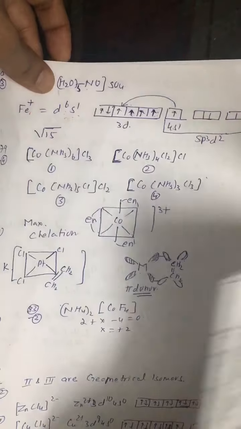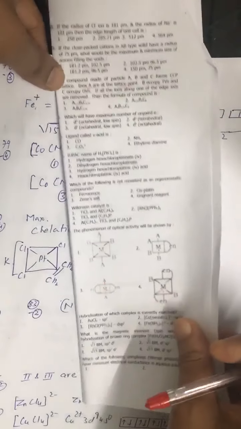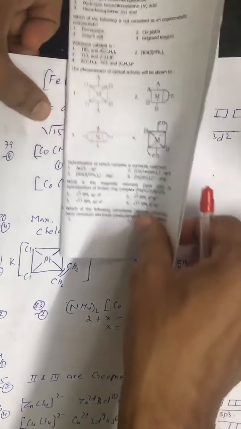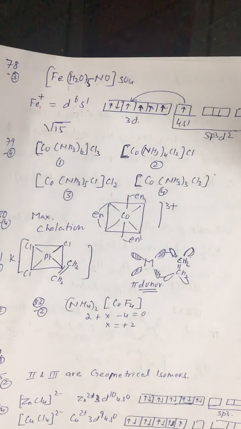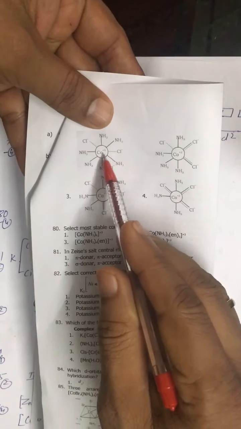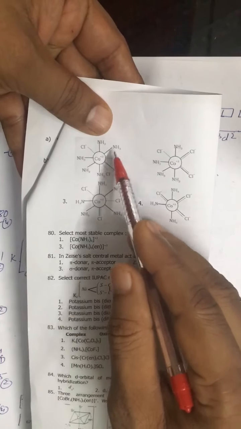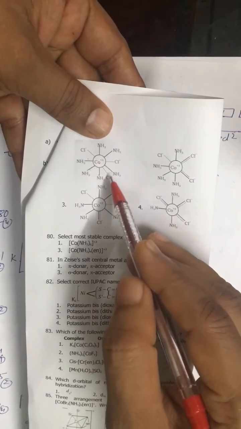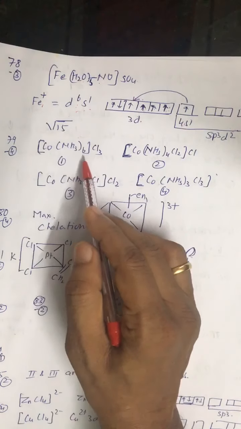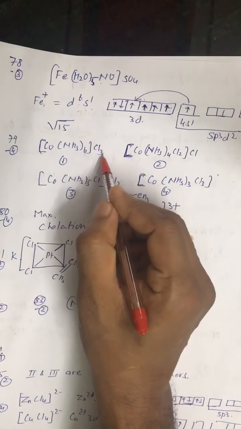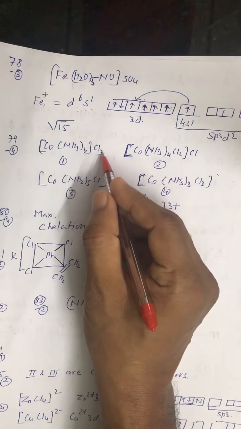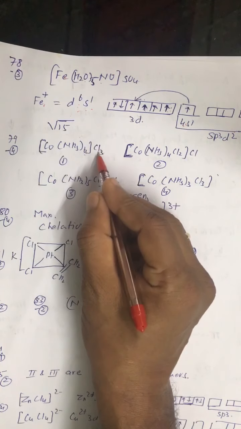All right, look at question number 79. Which of the following complexes has minimum electrical conductance? So if you look at the structure, cobalt is bonded to 6 ammonia and 3 Cl negative. So obviously on the basis of the structure we can draw it having 3 Cl negative outside the sphere. So the total number of ions we are getting is 4.